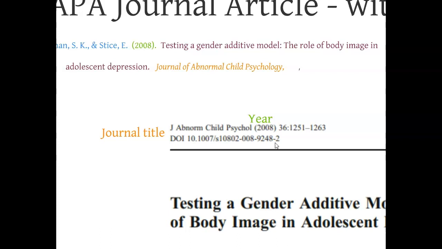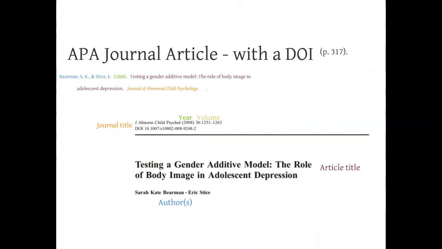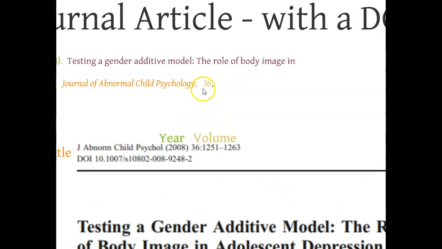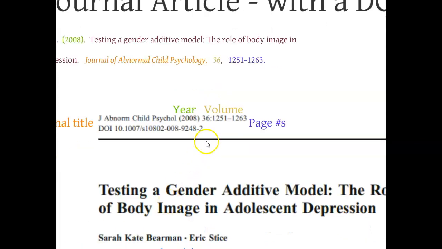The next example is going to show you how to include the issue number. And so I simply go up here, I get the volume number, I enter it, and it is also italicized, and then I include a comma. We then close out this part of the citation by including the entire page number range, so not just the pages we use, but the entire page number range, and then we put a period.